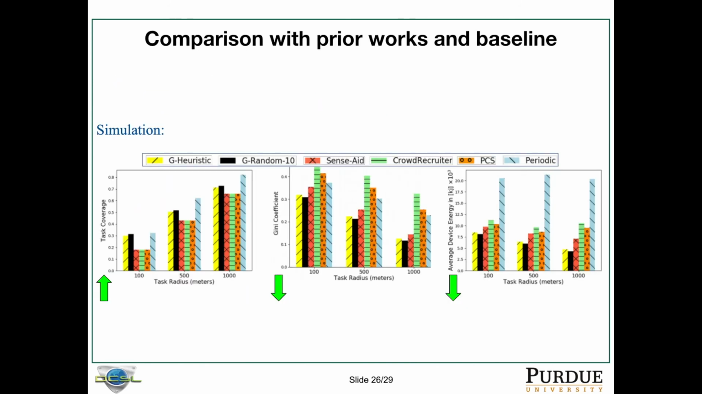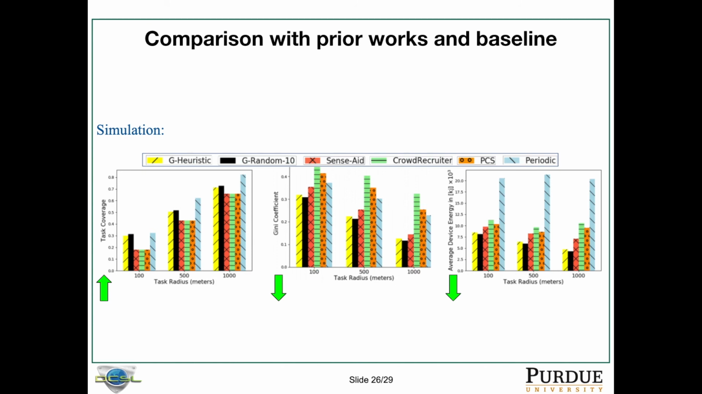So here are the simulation results, and we compare the prior work and baseline. For the task coverage, we want it as high as possible. Gini coefficient, we want it as low as possible. Also, average energy cost, we want it as low as possible. We are changing the task radius from 100 to 1000, which means with a higher task radius, we are more likely to find available users for a task.